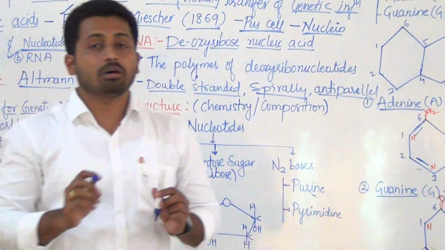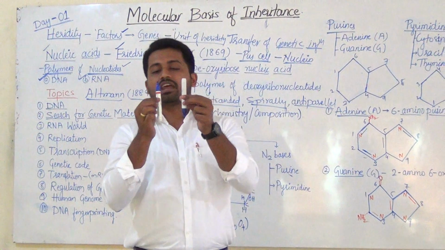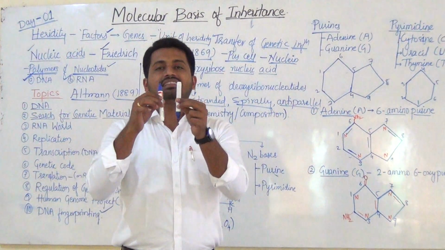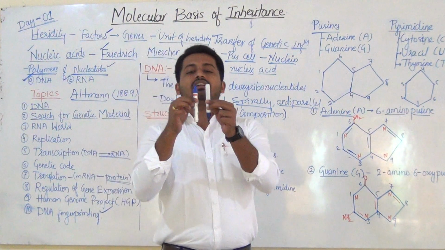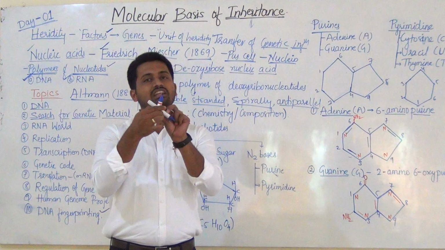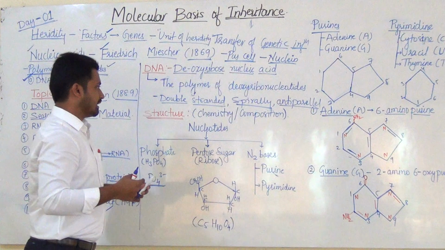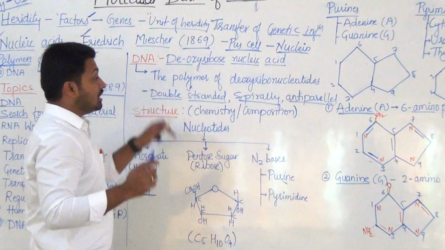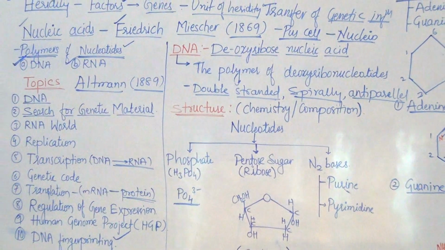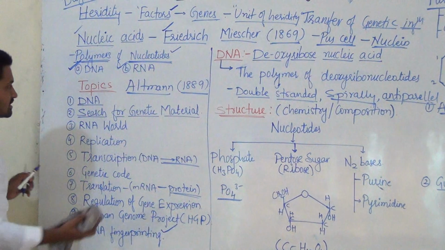For example, double-stranded molecule means, suppose this is one strand and this is another strand. This one is facing upward, and that one is facing downward. Like that, these two strands are arranged in an anti-parallel fashion, and they are spirally arranged with each other, in the twisted form that we will study very soon. Now, the term DNA was first given by... okay, this we will remove, and one by one these topics we have to study in the next classes.